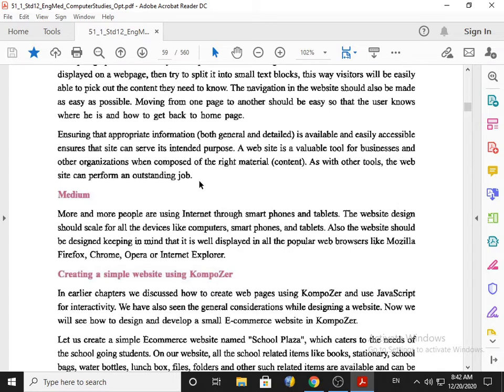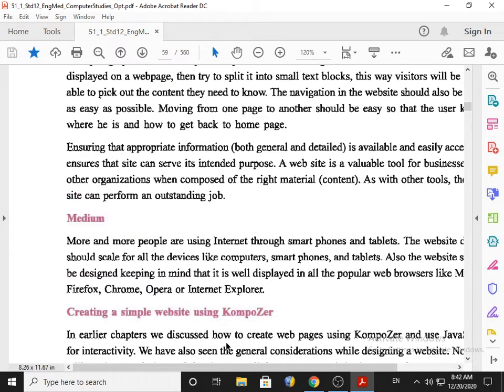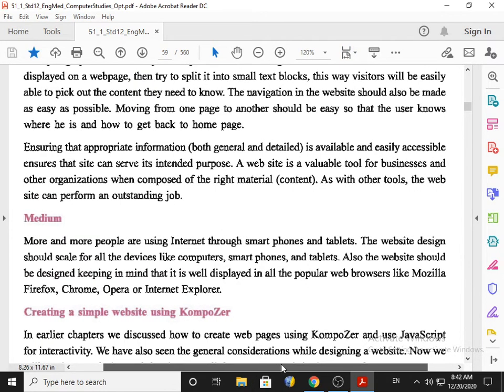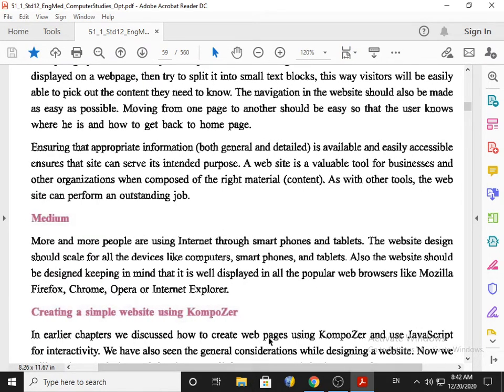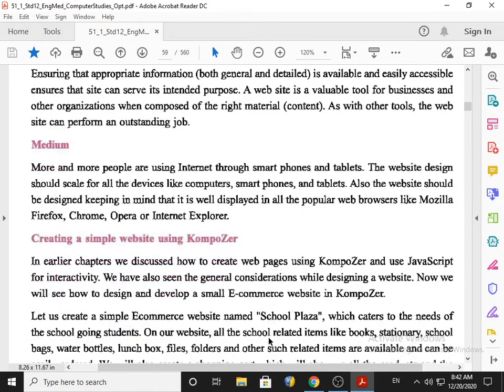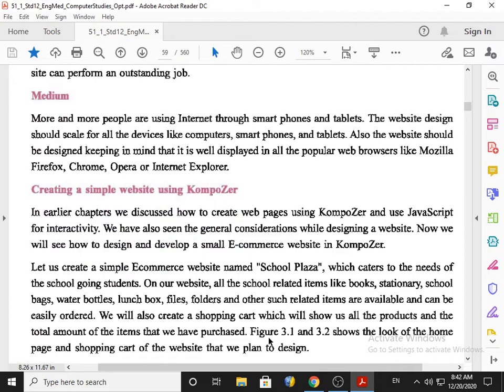So here it says that a website must perform an outstanding job, because if the website serves the information the audience wants, then automatically the popularity of the website increases. We have the example of YouTube. Its popularity is increasing day by day, and that is why most people try to search for videos on YouTube. The last point in the planning process is medium.